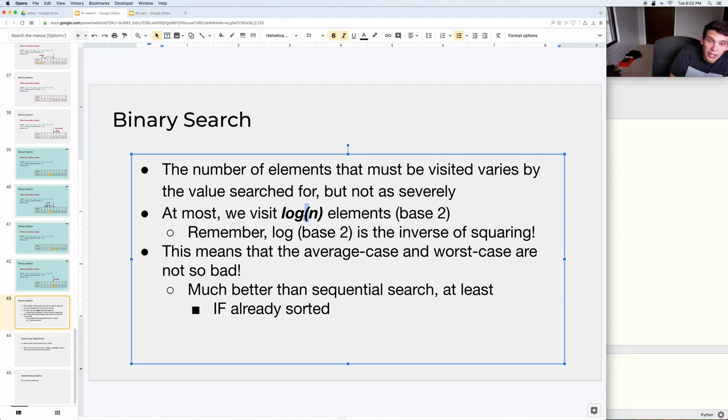So it could be less than that. You could only have to look at 1 or 2 elements to check whether something's in your list. But even in the worst case, where you're searching for something that's not actually in the list, log n is basically about as bad as it gets. It's somewhere close to log n. So the positive thing about binary search is even the worst cases generally are not that bad.